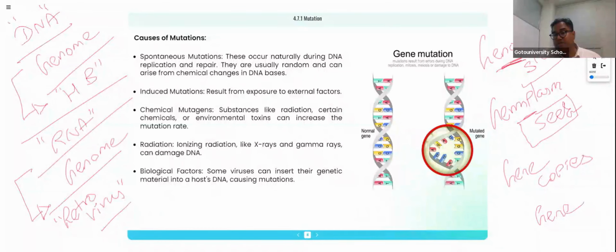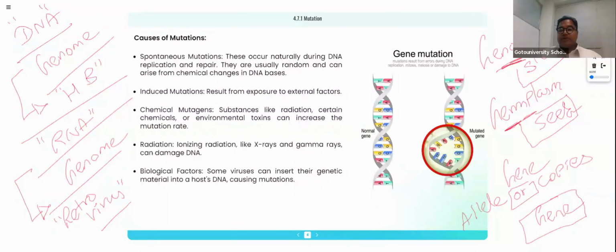The gene copies are also called as what? Allele. Gene copies are also called alleles. Genome denotes the entire gene content of the species. Germplasm denotes the entire gene content of the seed. Gene copies are also called alleles, and gene is totally different, right?